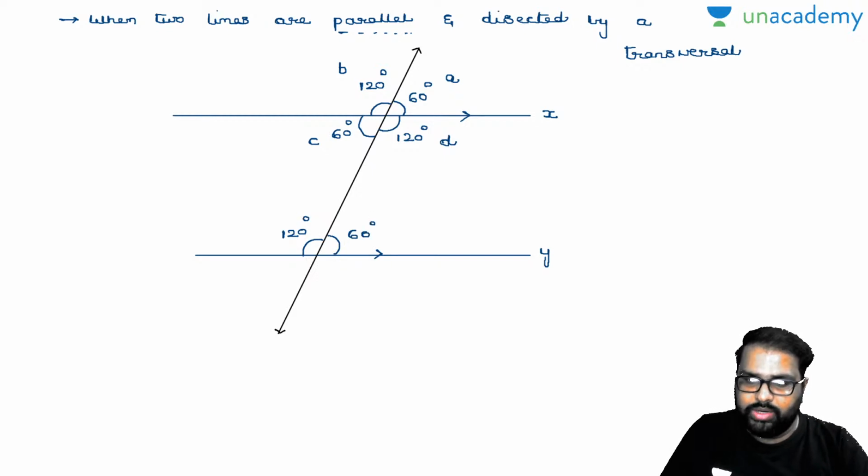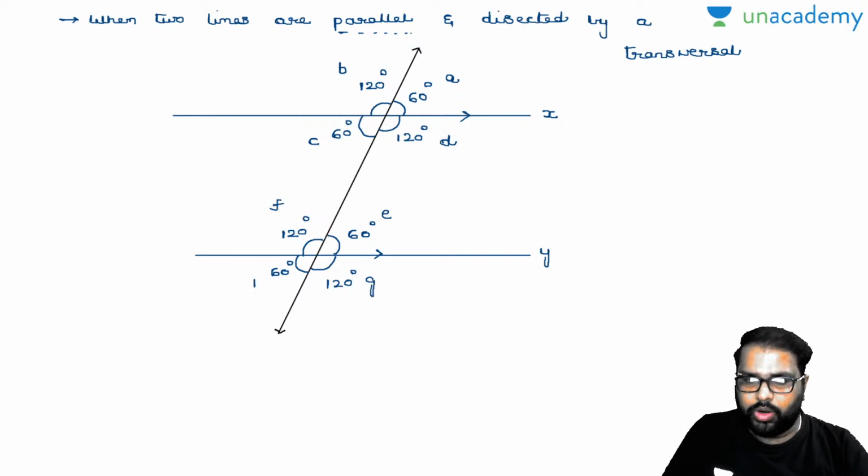Now, if this is 120 degrees, vertically opposite angles will be the same, 120 degrees. Now, vertically opposite angles will be equal. Now, this is 60 degrees. Will you accept with me? So, I'll write down all the points A, B, C, D, E, F, G, H.